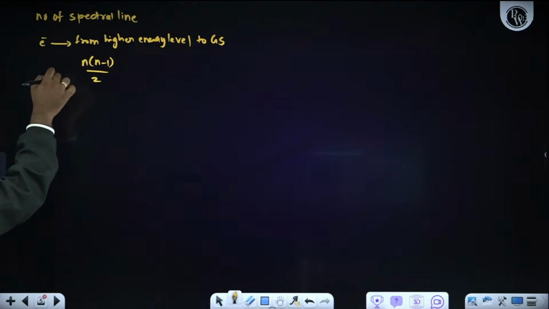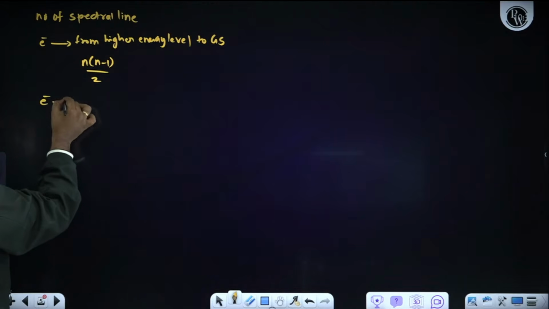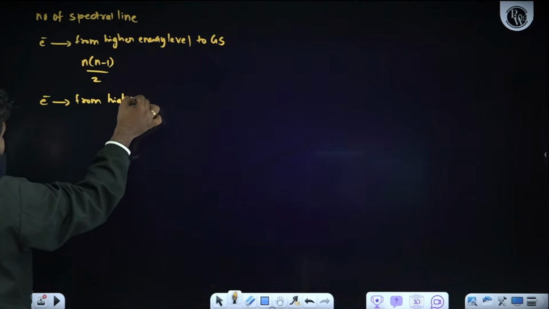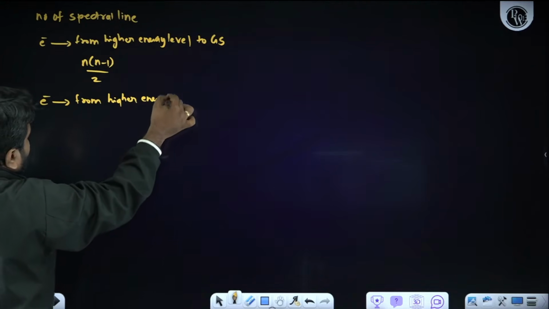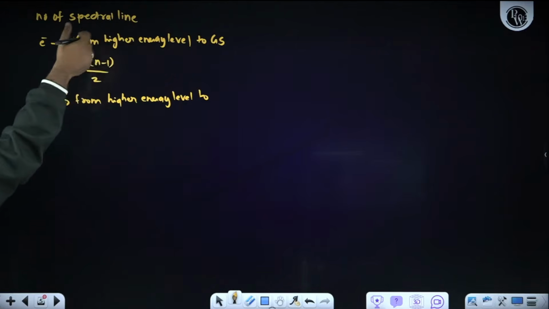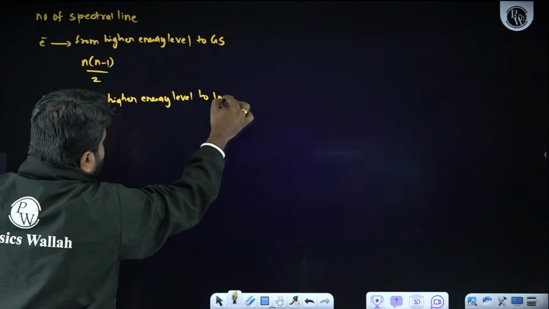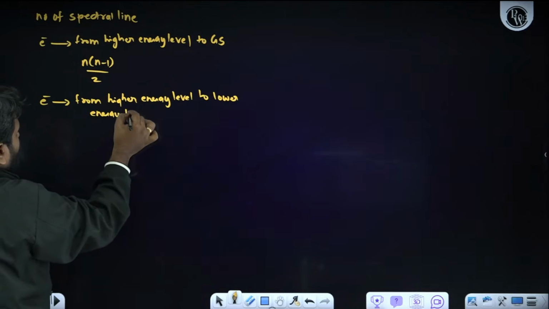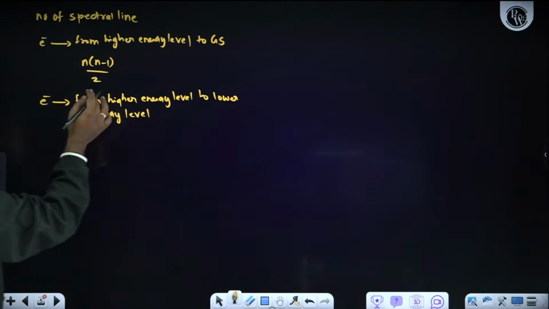Suppose the electron jumps from a higher energy level to some other lower energy level, other than the ground state.